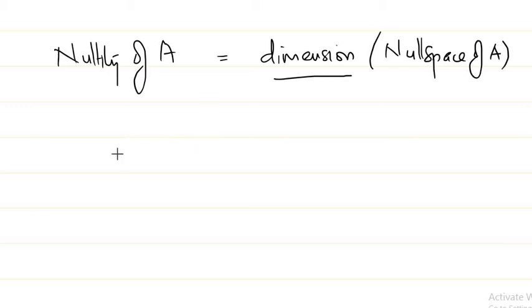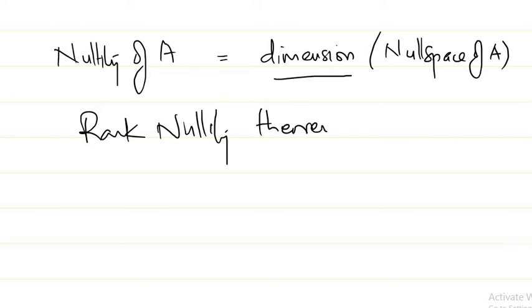Okay, so when we go to linear transformations, there is a famous theorem known as the rank-nullity theorem, and I will discuss that there. But there is a matrix version of that.